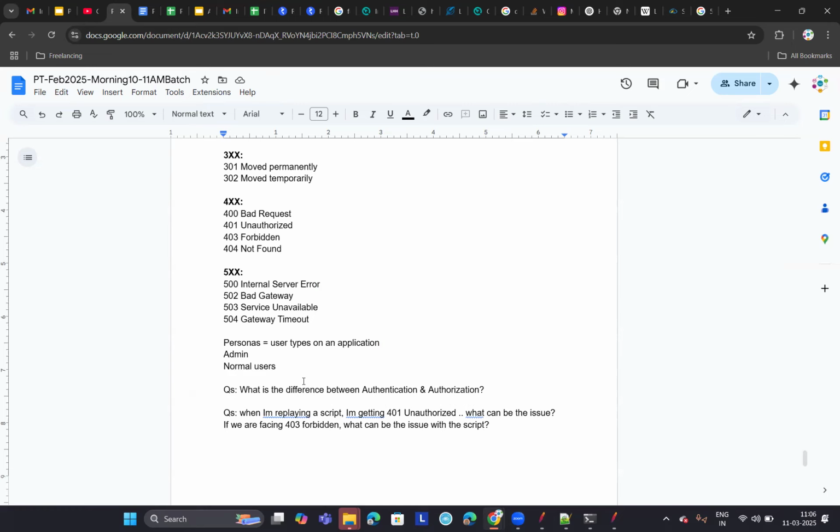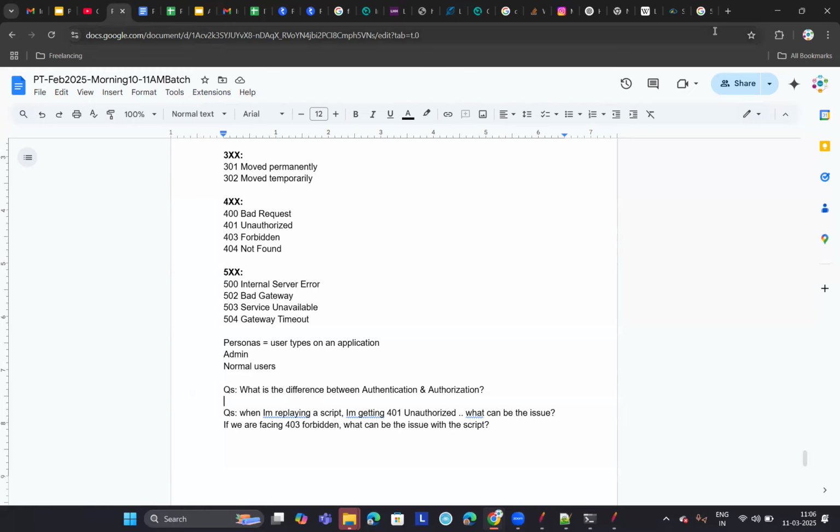If you are getting 500 internal server error, what can be the issue? Or 502 is bad gateway. 503 is service unavailable. When do you get 503? If the server is down for some reason.